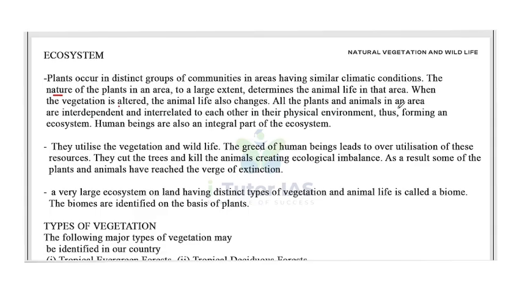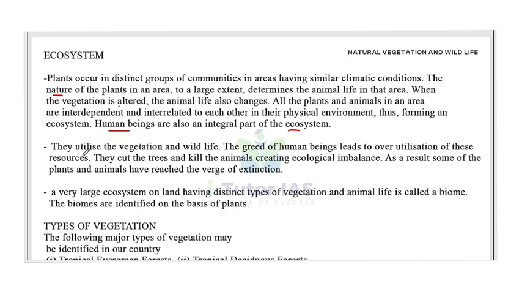All the plants and animals in an area are interdependent and interrelated to each other in their physical environment, thus forming an ecosystem. Human beings are also an integral part of the ecosystem. So the ecosystem consists of plants, animals and human beings.